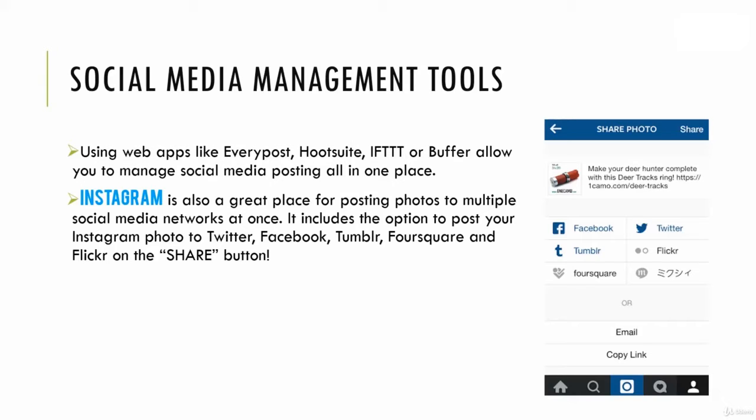So the first one I like, obviously, Instagram. You can post your photo, your description with a backlink, and then select other social media platforms you want to post to simultaneously. So for this, I like to select Facebook, Tumblr, Twitter, Flickr, Foursquare, and then create If This Then That recipes for my Tumblr to post to other social media platforms. So I'll touch on that in a second.